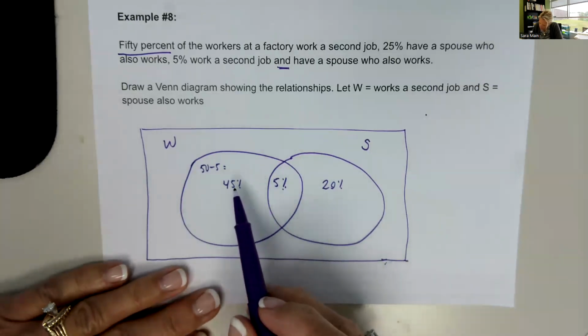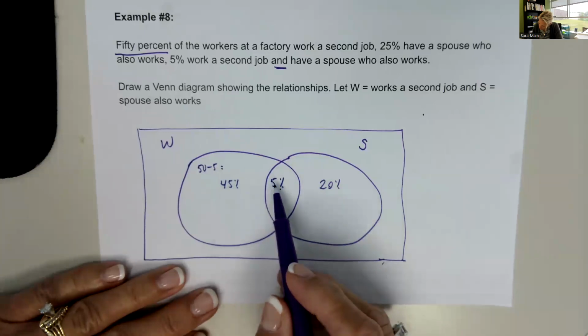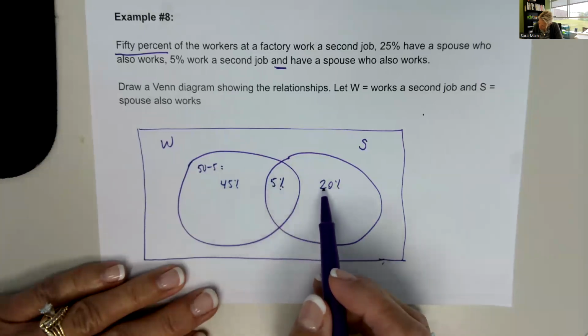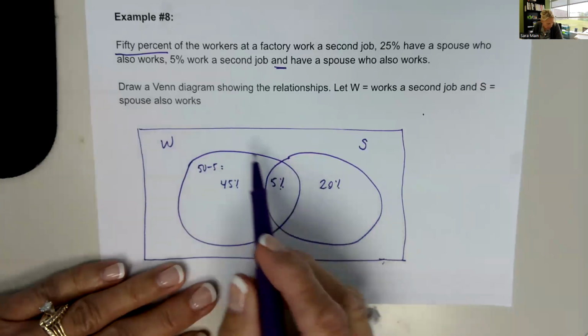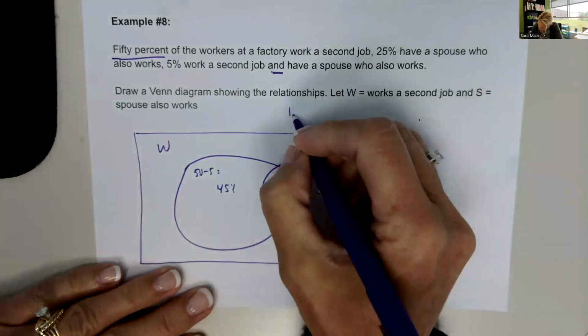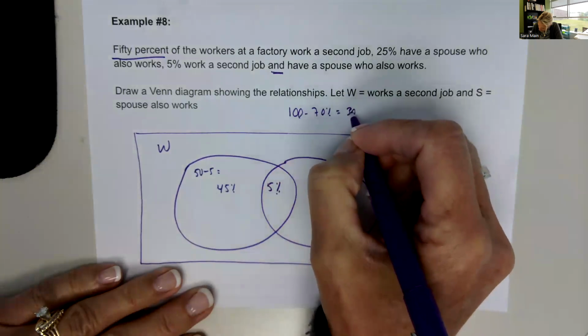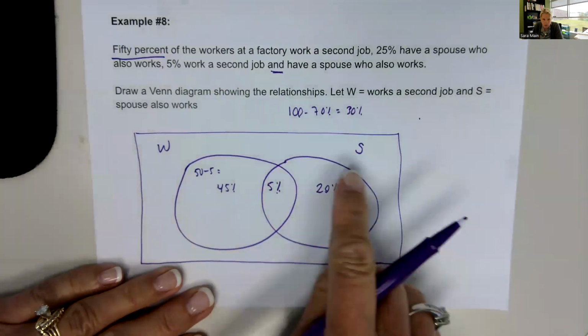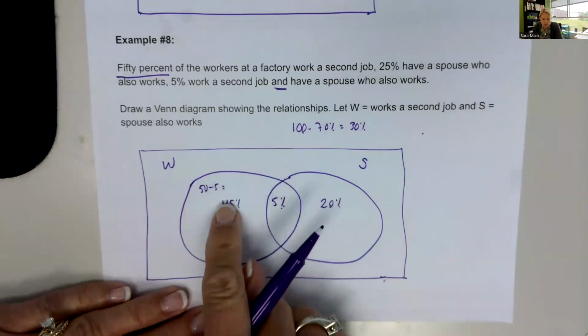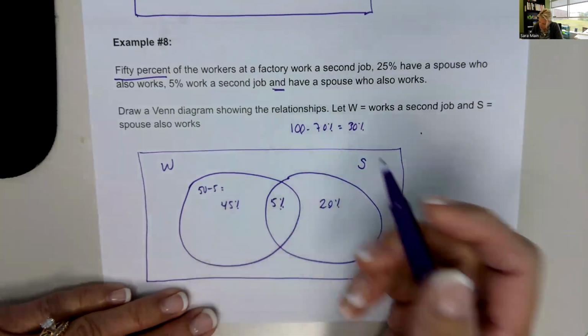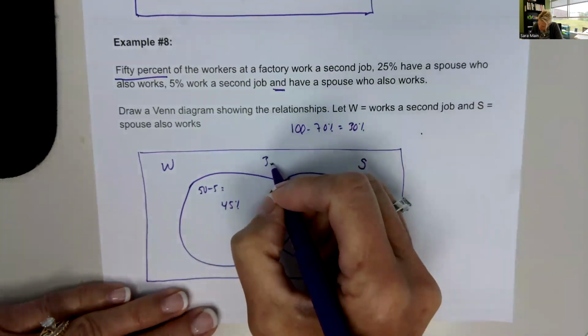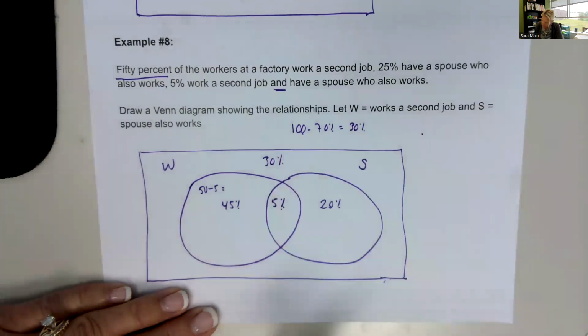And then if we have here 45 plus 5 is 50, plus 20 is 70%. That means we have 100 minus 70%, or 30%, of workers that don't either have a second job or have a spouse that works. It's just them. So they have to be accounted for out here.